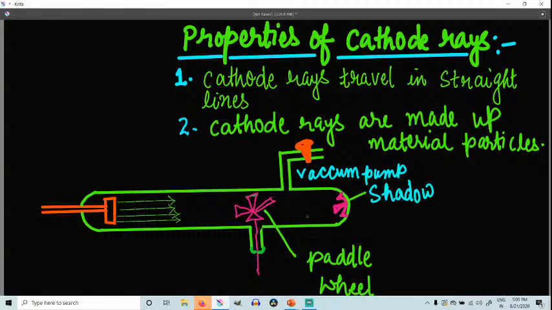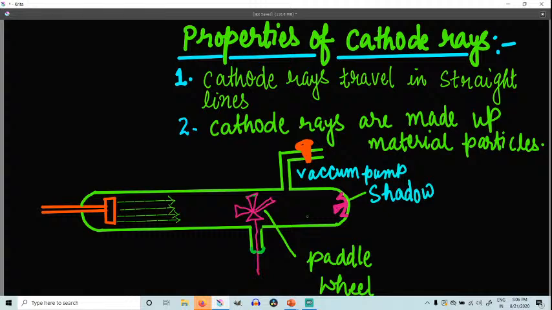Now some important properties we should know, because some important properties of the cathode rays observed in the experiment have been further confirmed by keeping some object in the path of the cathode rays. So how can we prove these properties?